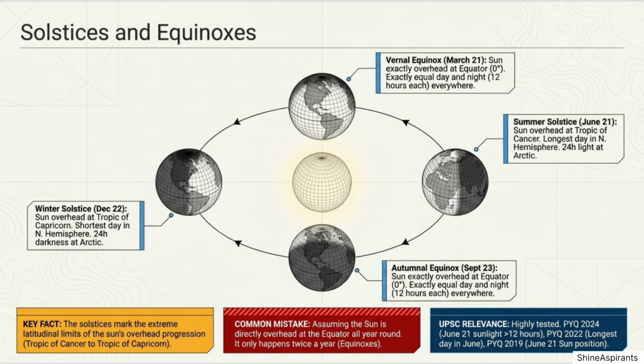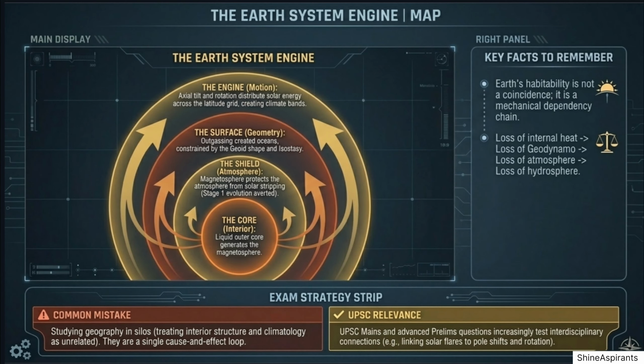Finally, the vernal equinox, around 21st March. Once again, the Sun is directly overhead at the equator. Day and night become equal across the globe, with approximately 12 hours of daylight and 12 hours of darkness. Together, these 4 key events explain the changing seasons and variations in the length of day and night throughout the year.